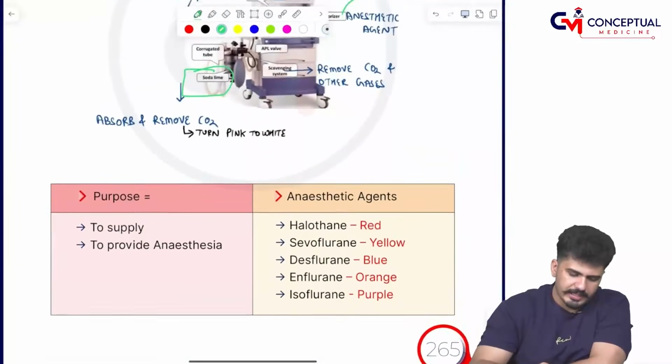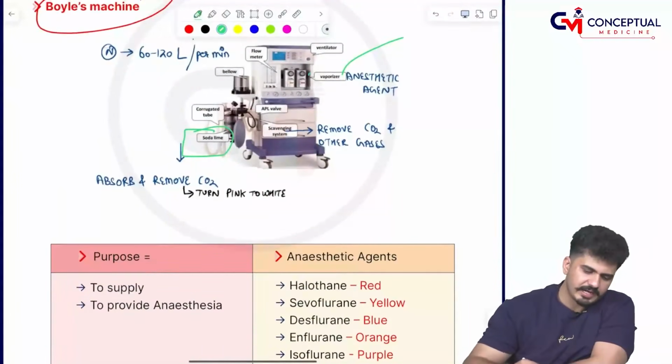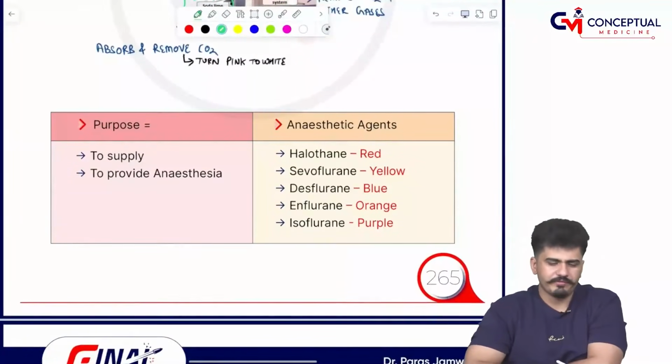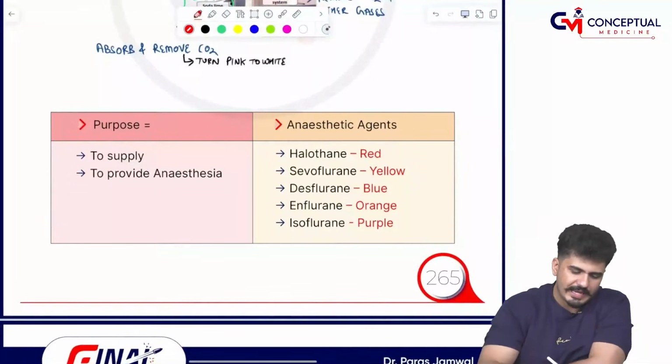Now anesthetic agents which we put in this vaporizer are having different colors. So what different colors we are having, my dear friends? First is halothane.